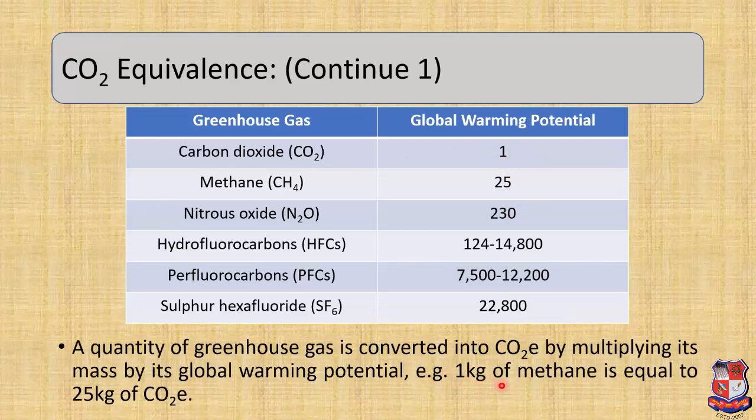So, for example, 1 kg of methane is equal to 25 kg of CO2 equivalence. Here we have considered the mass of the methane, that is 1 kg, and we have multiplied that mass with its global warming potential, that is 25. So the answer comes as 25 kg of CO2 equivalence.